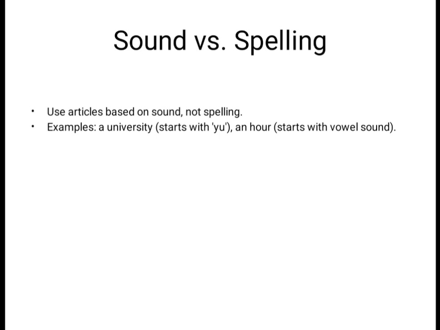Even though unit starts with the letter U, it has a consonant sound. That's why we say a unit. Examples for an: an apple, an hour, an MLA. Just observe it: MLA. M starts with the pronunciation of a vowel, that's why we use an.